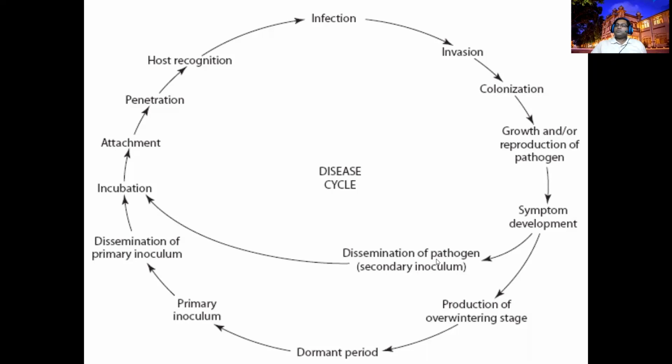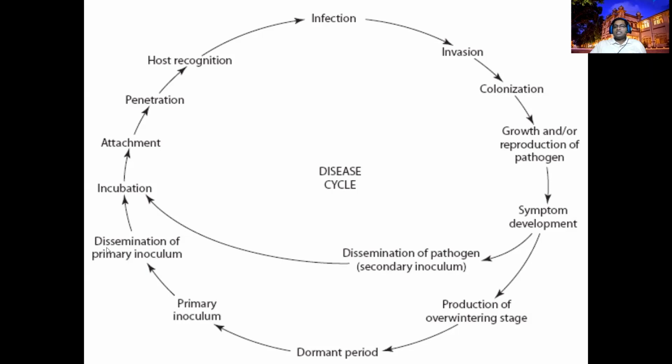The secondary inoculum means inoculum coming from your field, from your previous cultivation. Any infection can initiate with the primary inoculum or the secondary inoculum. Both can be used. So this inoculum should be disseminated. Whether it is primary or secondary inoculum, it should reach the host.